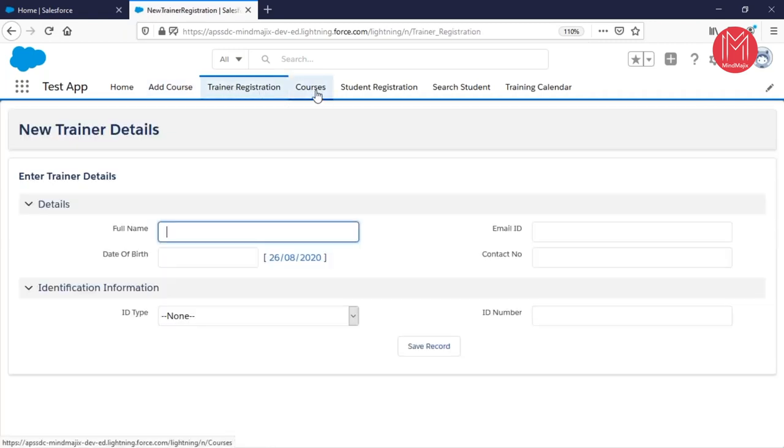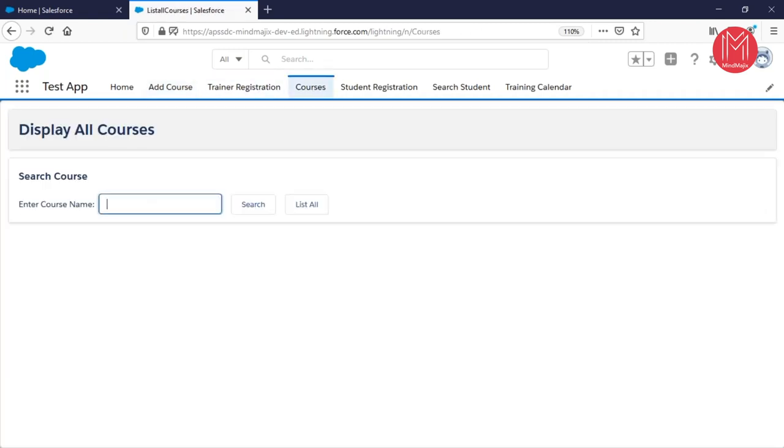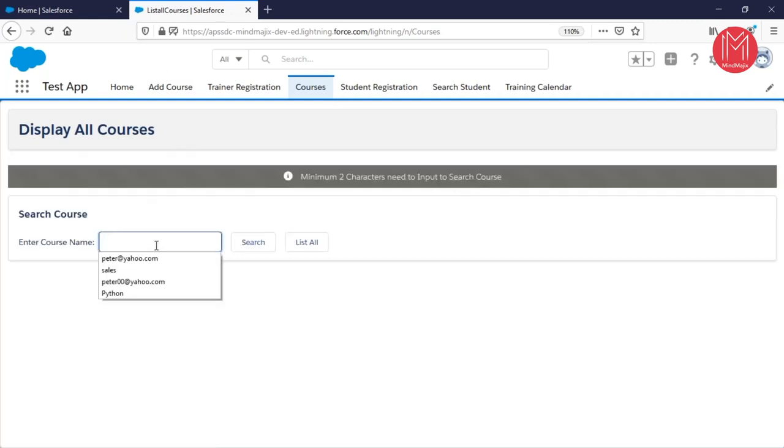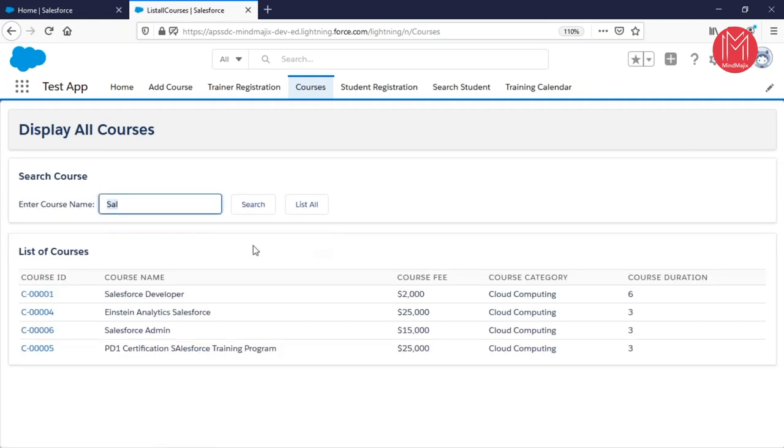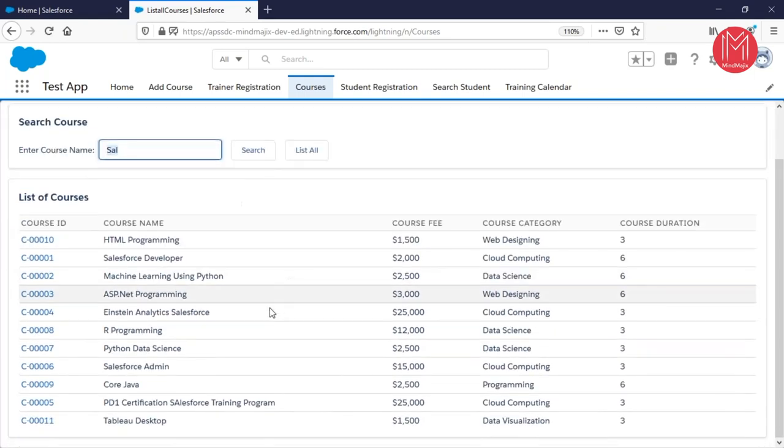We have trainer registration, course registration, then a student registration. I want to list out all the courses, so I can search for a course. I can just search for Salesforce, and when I type search, it will list all the courses they are offering which contain Sales. And I can list all the offered courses.